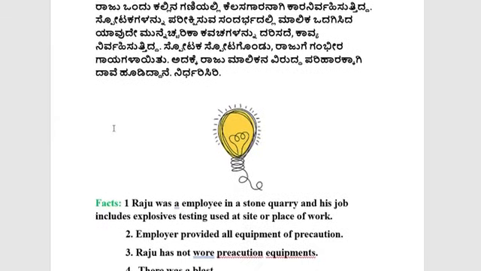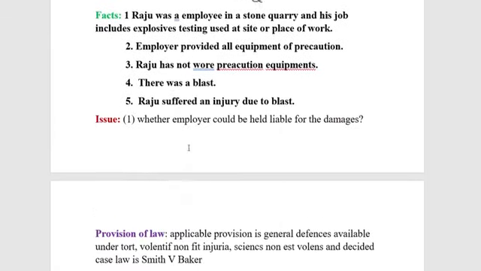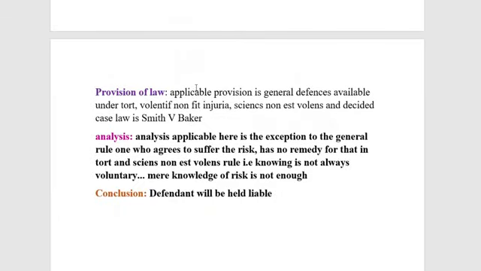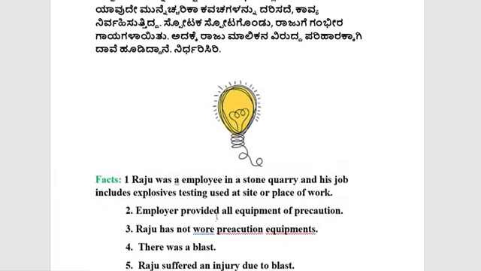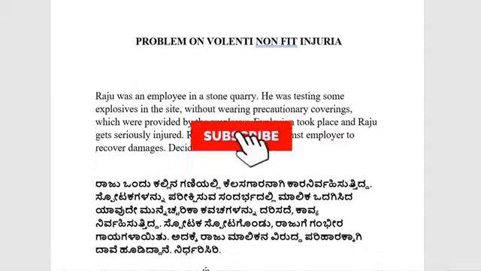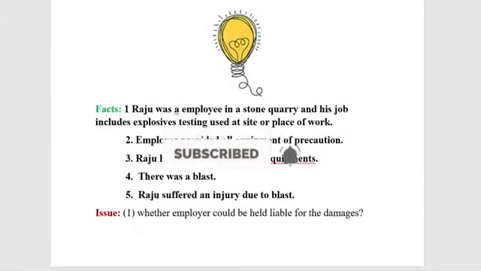You have to simplify the facts. You have to write the issue. You have to discuss the provision of law. You have to do the analysis. Then you have to write the conclusion. As far as possible, I have limited all these things, and if you want, you can write some more aspects. But I think this is more than enough for a 6 marks question. So in this way, you have to follow the steps in writing the answer.